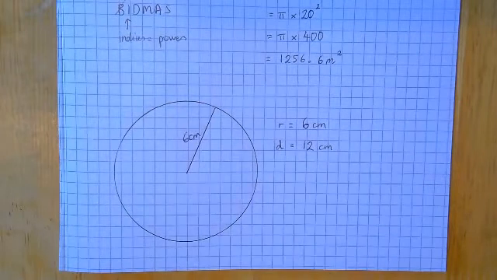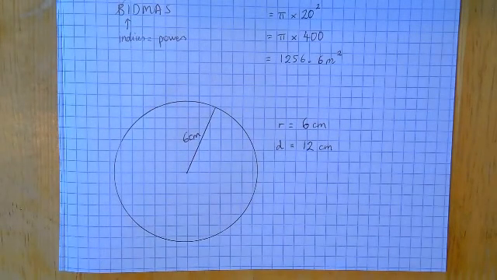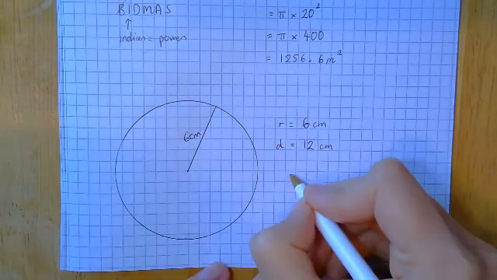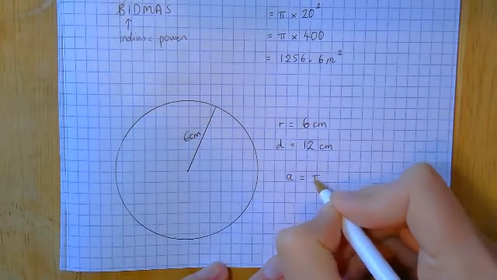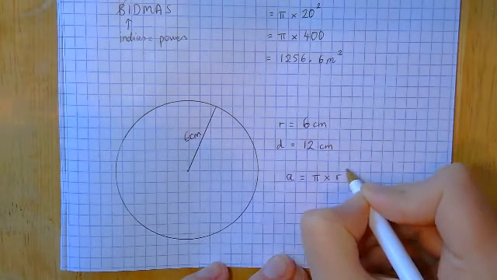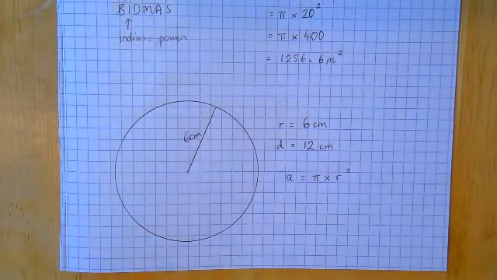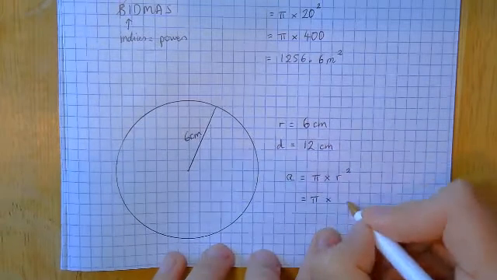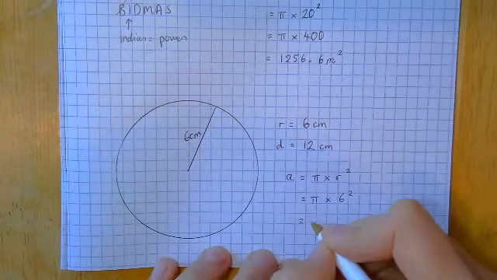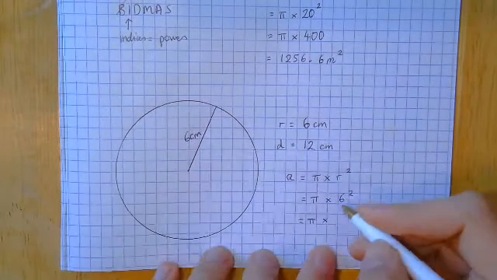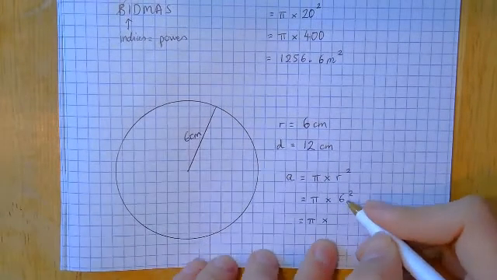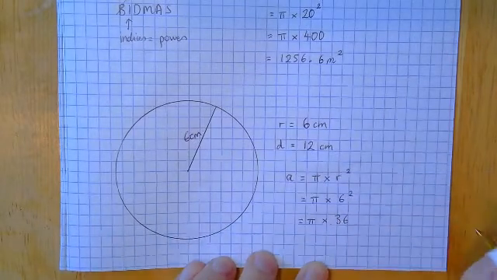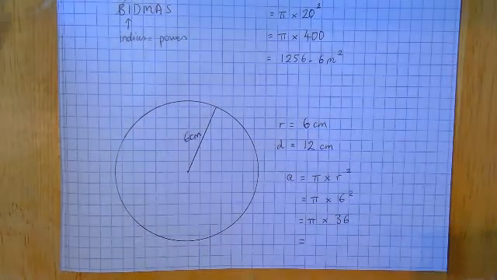Now I always write that at the start of every question. That just kind of shows the examiner that you know what you're doing, that you're happy with the topic, and it just puts your mind at rest as well. So now I need to write down my formula. So area equals pi times r squared. So area equals pi times what? R is 6, so 6 squared. Now I leave the times alone and I have to do 6 squared first. 6 squared, 6 times 6 is 36.